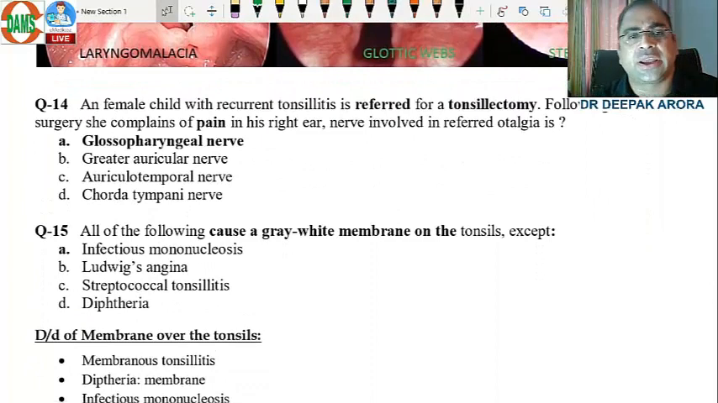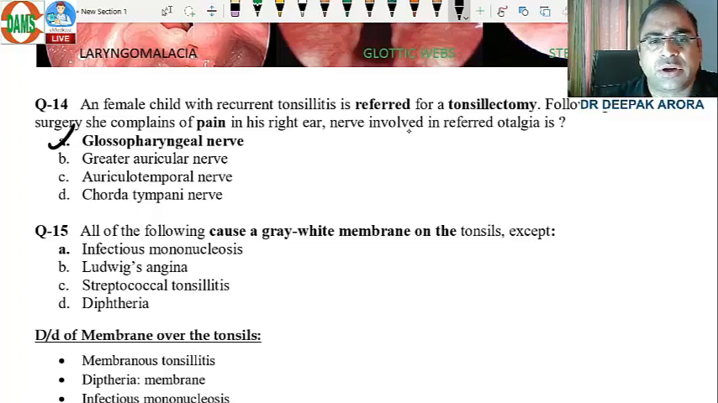Question number 14, again an integrated MCQ between anatomy and ENT. A female child with recurrent tonsillitis referred for tonsillectomy. Following the surgery, she was having pain, referred otalgia. What is the cause? Obviously, base of tonsil, tonsillar bed. Which nerve? Glossopharyngeal nerve. They can ask you this question in different forms.